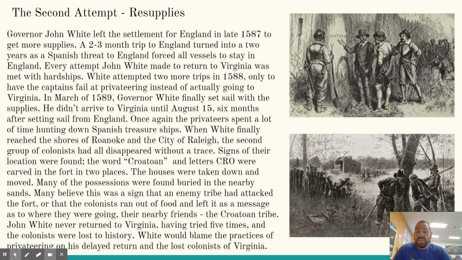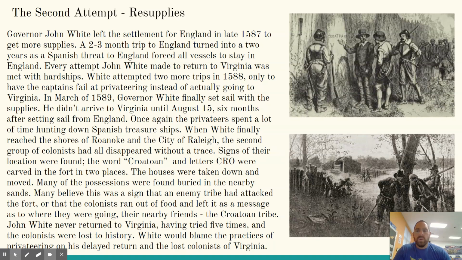Many believe this was a sign that an enemy tribe had attacked the fort, or that the colonists ran out of food and left it as a message as to where they were going: their nearby friends, the Croatoan tribe. John White never returned to Virginia, having tried 5 times, and the colonists were lost to history. White would blame the practices of privateering on his delayed return and the end of the colonists in Virginia.